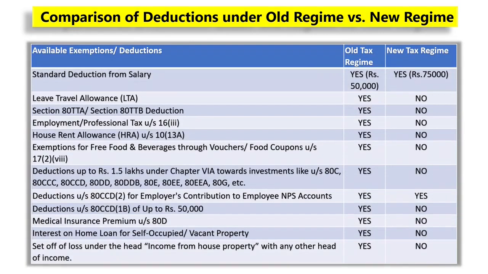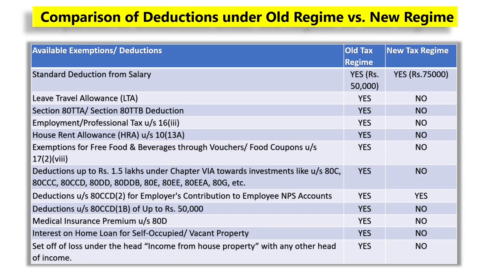Under the old tax regime, there are various deductions like standard deduction from salary of Rs 50,000, leave travel allowance, Section 80TTA and Section 80TTB, deduction of professional tax under Section 16(3), house rent allowance, exemptions for free food and beverages through vouchers, food coupons, etc. under Section 17, subsection 2, clause 8, deductions up to Rs 1.5 lakhs under Chapter 6A of the Income Tax Act, deduction under Section 80CCD, subsection 2, deductions under Section 80CCD1B up to Rs 50,000, medical insurance premium under Section 80D, interest on home loan for self-occupied or vacant property, and set-off of losses under the head income from house property.